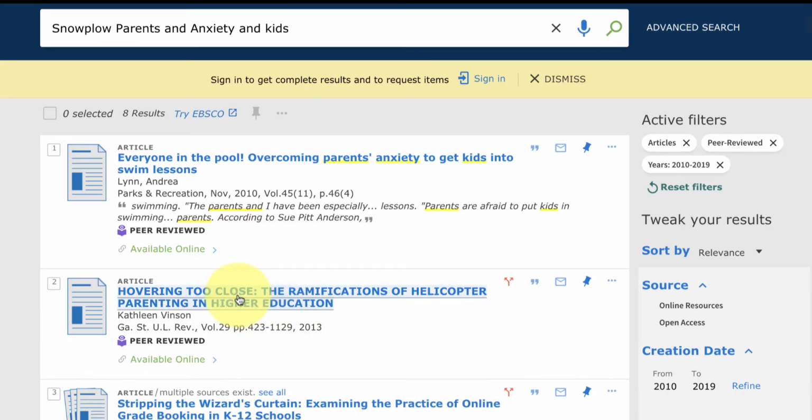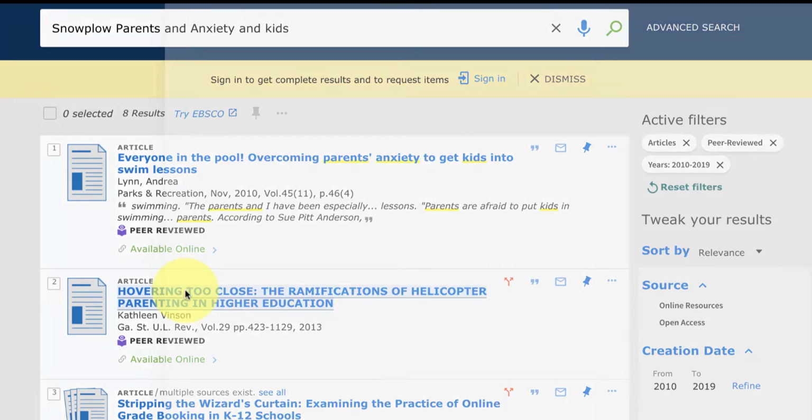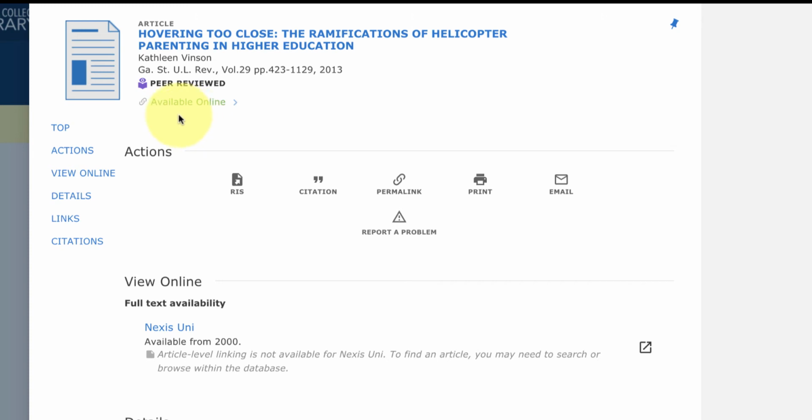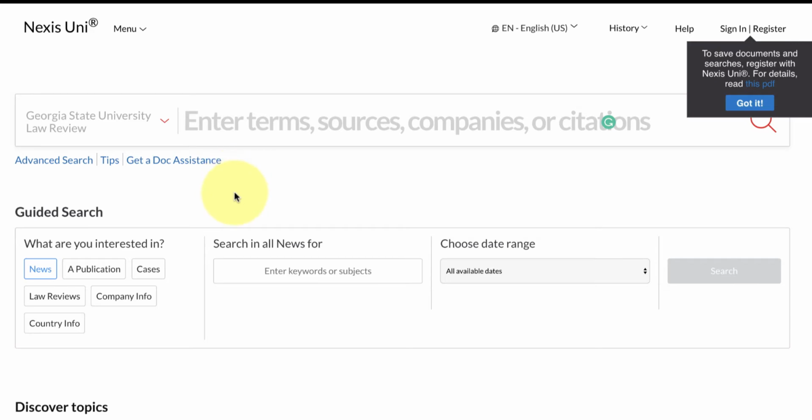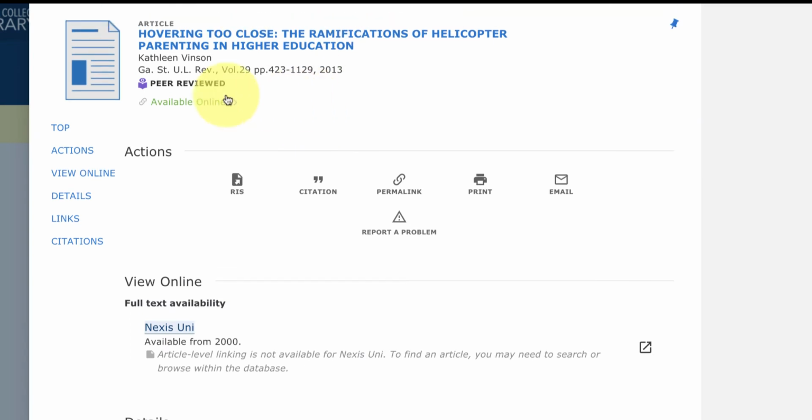Okay, so I find this one article, The Ramifications of Helicopter Parenting. It's not snowplow parenting, but these terms are similar, so I want to see if this article is helpful. According to the library website, the library does hold this article available online. I scroll down in order to access the full text. So here I click on Nexus Uni. I arrive to this page, but the article isn't actually here. So I come back to this particular page.